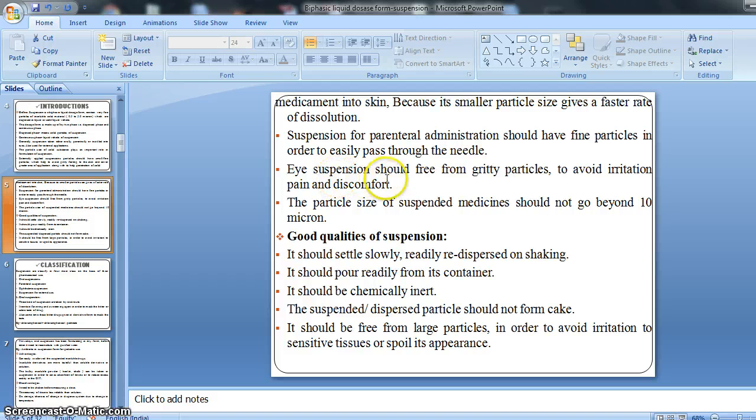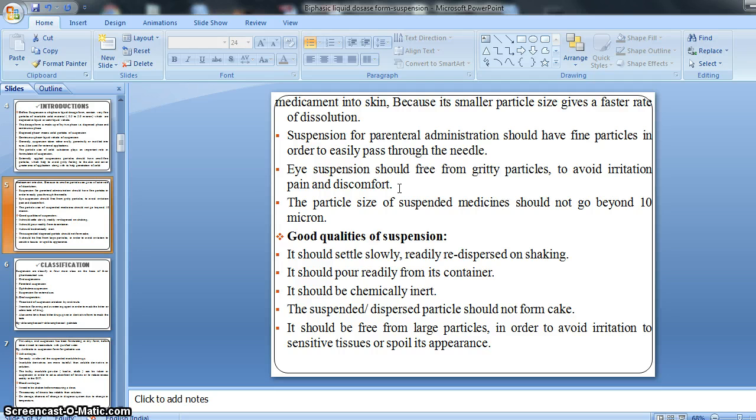Then the suspension should be free from gritty particles to avoid irritation, pain and discomfort. Suppose the particle size is greater, then there may be a chance of causing irritation or pain, some discomfort feeling, right? That's why it is also very necessary that the particle size should be very fine, or the suspension should be free from gritty particles.